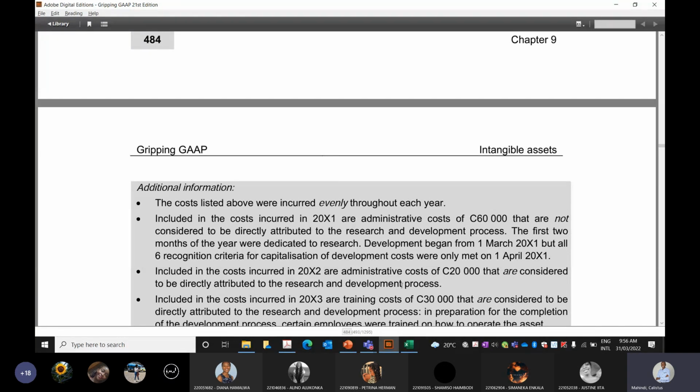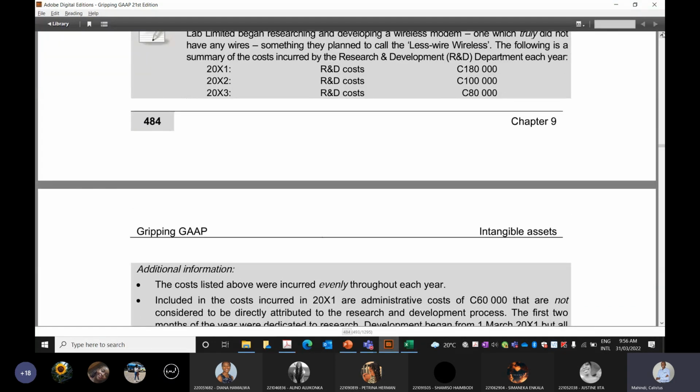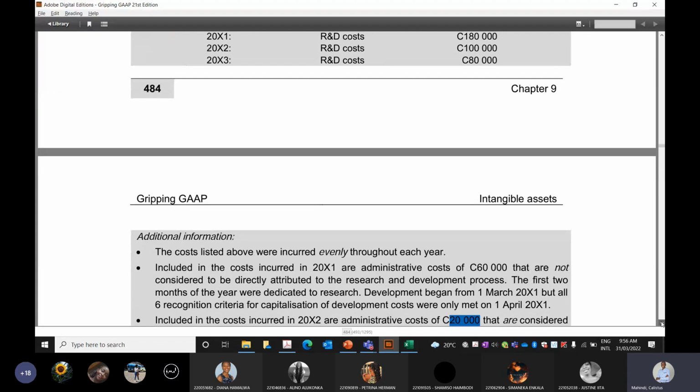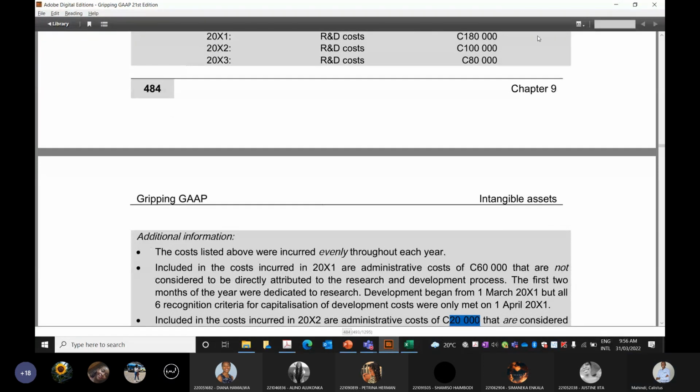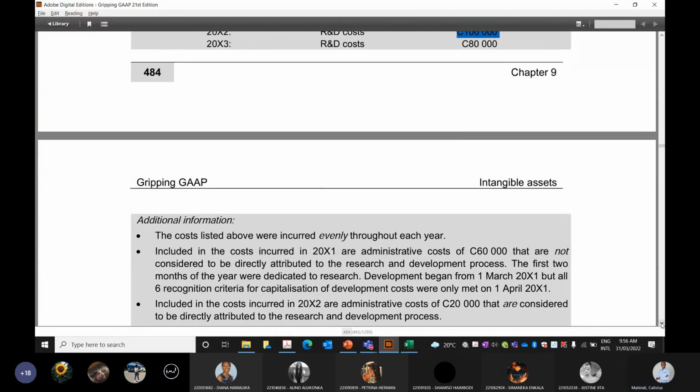What happens to those costs then? It's included in this 100,000. Can we capitalize this whole 100,000, or should we remove the 20,000 and expense the 20,000? In 20x2, what happens? Guys, let's be quick, please.